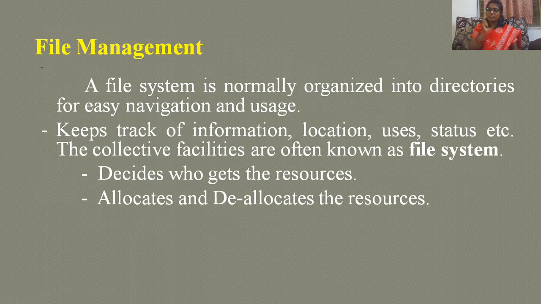These are all the information will be tracking by your operating system. Some applications are used this many times, some applications are not used for this many days, recently used. So this is all keeps track of this. This is all the duties of operating system. So the collective facilities are often known as file system. Decides who gets the resources, allocates and deallocates the resources.